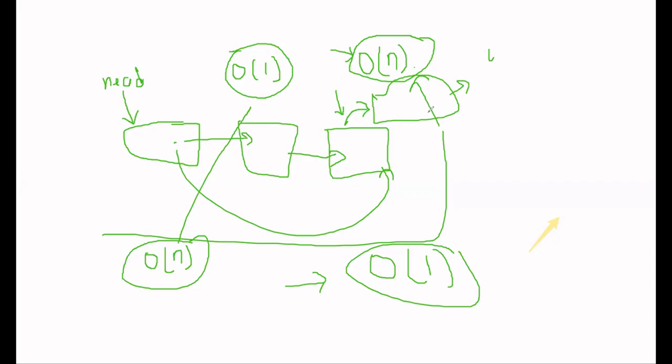I think for today it is clear to everyone, adding a node at the front and adding a node at the last. Is there anyone who is having any doubt about today's session, what we have covered? We have just covered the basic introduction of the linked list and adding a node at the front and at the last. In the next session, we'll discuss how we can add a node at the mid, and how we can add a node if the address is given, after that node or before that node.